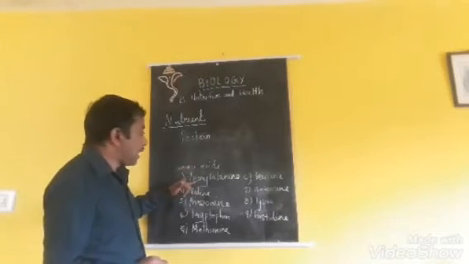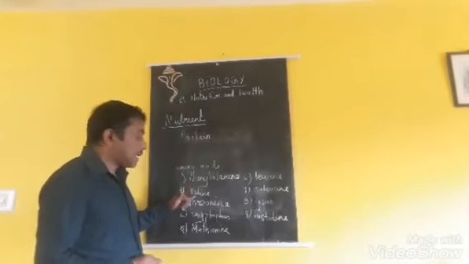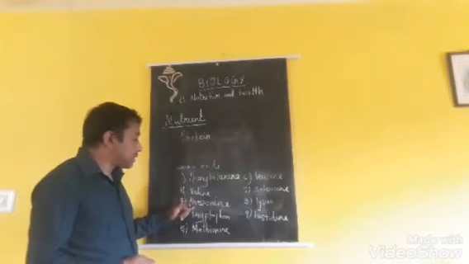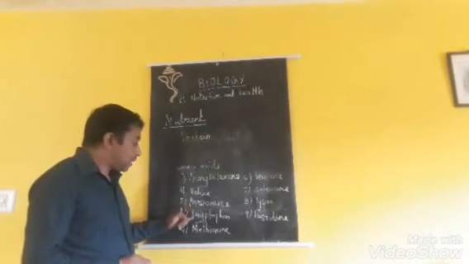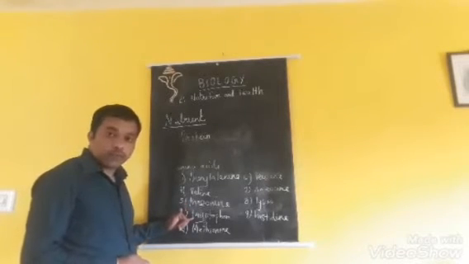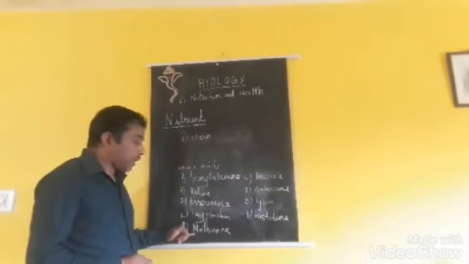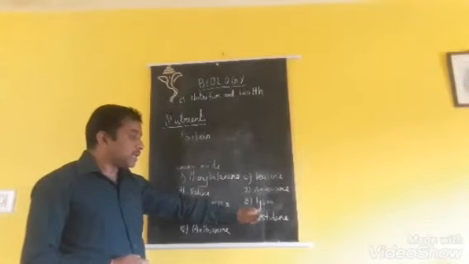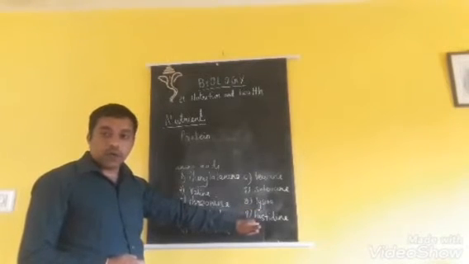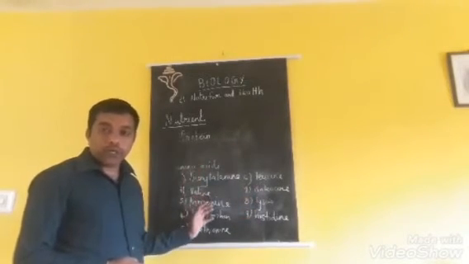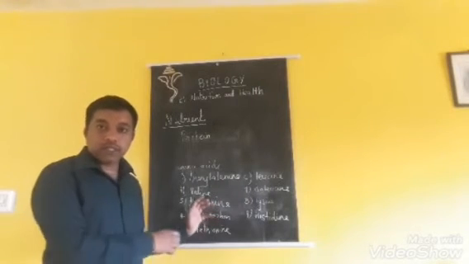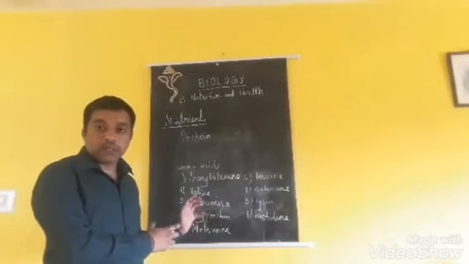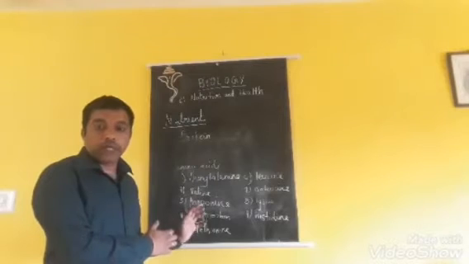First one is phenylalanine, second one is valine, third one is threonine, tryptophan, methionine, leucine, isoleucine, lysine and histidine. So all these are very important. If you go for higher class also, these words will come. So just memorize these words when you get time.